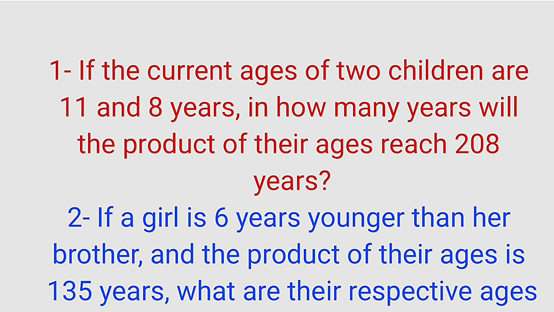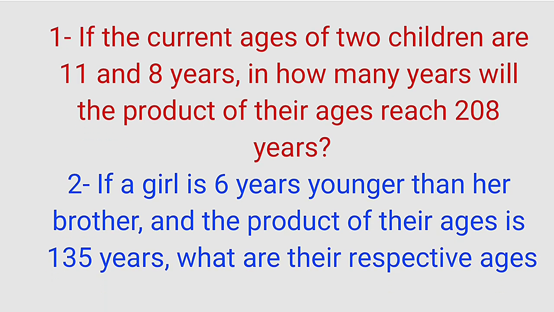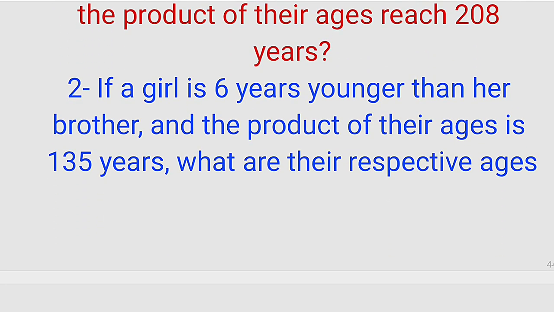The two questions are related to ages. The first question reads, if the current ages of two children are 11 and 8 years, in how many years will the product of their ages reach 208? The second question reads, if a girl is 6 years younger than her brother, and the product of their ages is 135, what are their respective ages?